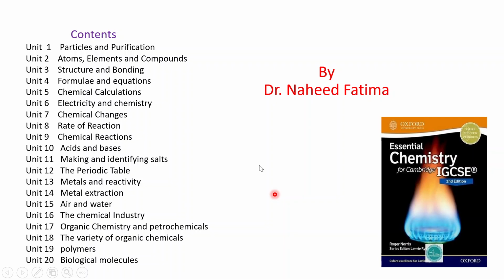Bismillah Rahman Rahim. The subject which I am going to start is chemistry, and the book from which I will take stuff is the Cambridge IGCSE course book for O level students. This is the book. The name is Essential Chemistry for Cambridge IGCSE. This is the second edition, and the book has 20 units, and each unit consists of many topics. So each unit is covering many topics.